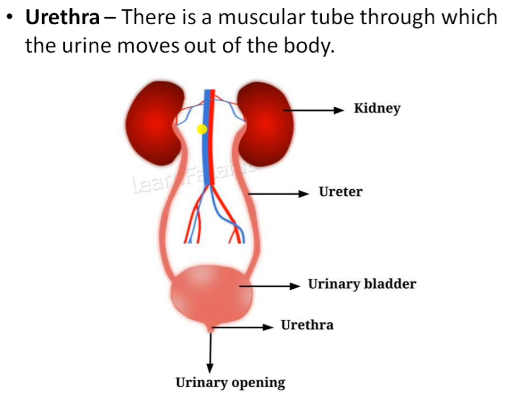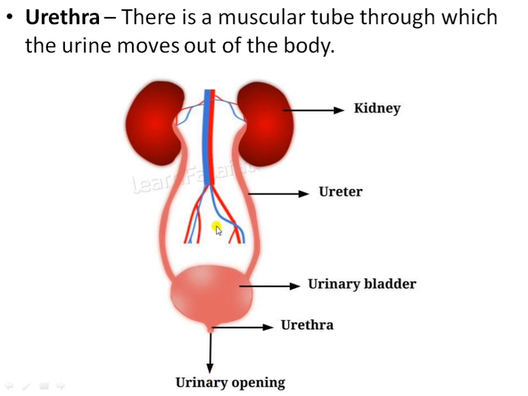Next is the ureter. There are two ureters, one from each kidney. They are tube-like structures. The urine formed in the kidney passes out into the ureter, and from the ureter it passes out through the urethra.